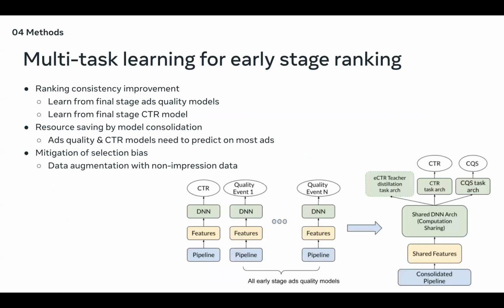Then I will discuss our proposed methods. There are three major benefits of our multitask learning framework for early stage ranking. The first one is that we can achieve better ranking consistency by learning from the final stage ad quality models or CTR model. The second one is that we can achieve significant resource saving by model consolidation. And lastly, we have a method to mitigate the selection bias by using augmented data from the non-impression ads.